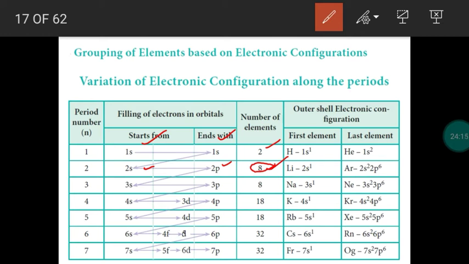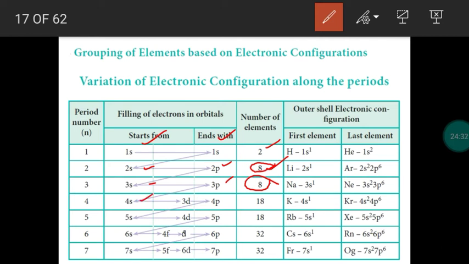Okay, then the third period has available orbitals 3s and 3p. As usual, the s orbital can accommodate 2, the p orbital can accommodate 6. Overall 8 electrons can be accommodated. So the number of elements in the third period is 8. So this is also a short period.